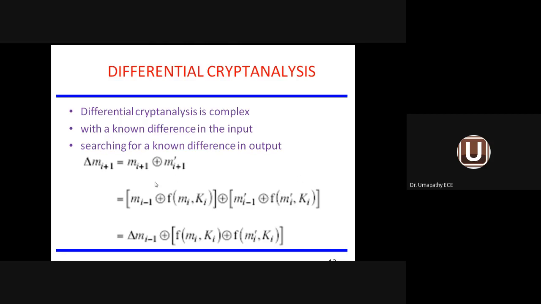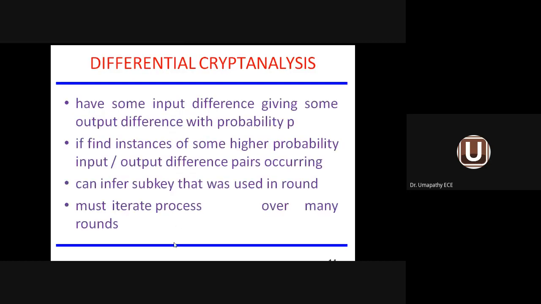We are XORing with the variable with respect to m_{i+1} complement. Finally, we get this equation. We are clubbing the round function within the bracket and taking delta m_{i-1} outside. So this expression relates the difference in the input with respect to the difference in the output as far as this cryptanalysis method is concerned.